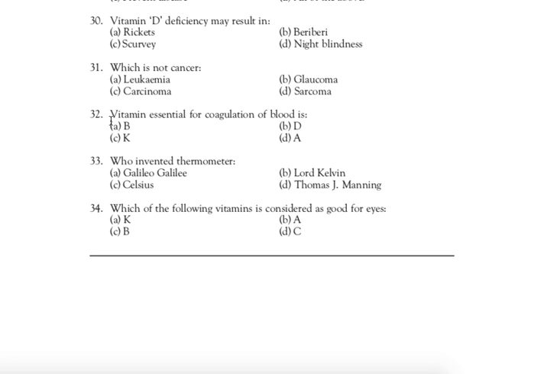Next question. Question number 32: Vitamin essential for coagulation of blood is. Right answer is C, K. Vitamin K is essential for the coagulation of blood.